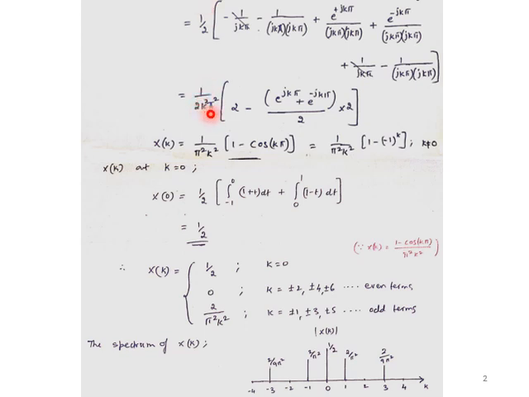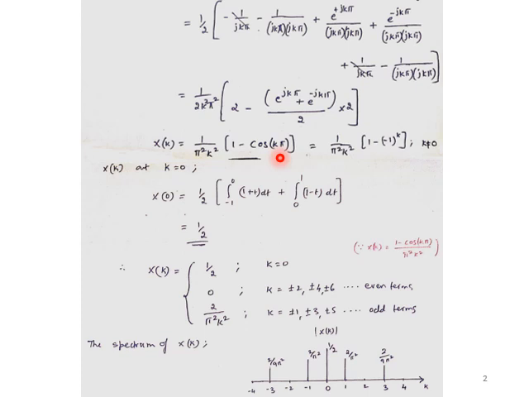So 1 by 2 k pi square remains as it is, this is +1, this is +1, so it becomes 2. For the second set of terms, out of jk, j squared is -1, so it is minus, and the minus is taken outside. What remains inside is only the exponential term e to the power jk pi plus e to the power minus jk pi. I multiply and divide by 2, so this becomes a cos term, 2 cos k pi. The 2 is common, you can take it outside and it cancels with the outside 2, so 1 by pi square k square into 1 minus cos k pi remains.